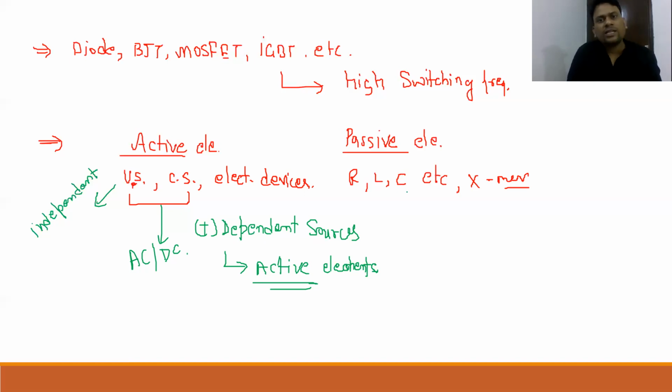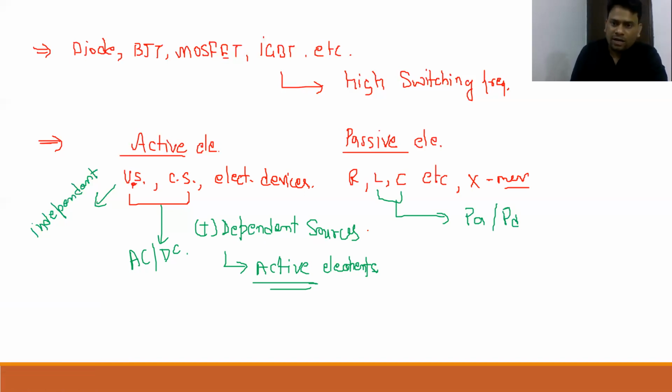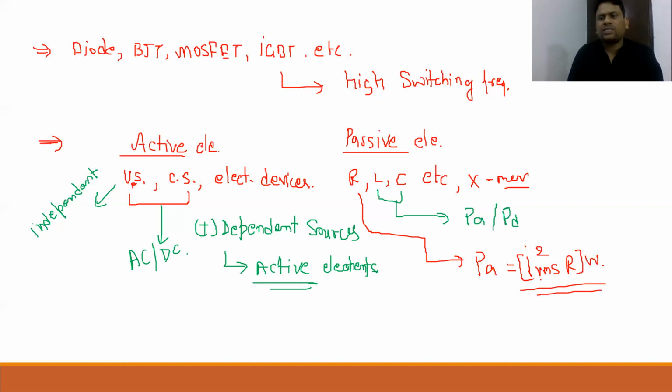Here we have resistor, inductor, and capacitor, where inductor and capacitor can deliver power or absorb power. So in short, they can absorb power as well as deliver power. Whereas this resistive element is capable of only absorbing power. It will always absorb power, and that power has a standard relationship: I RMS squared times R. Either for DC or AC, for both signals this relationship is always valid. But please mind it, this is valid only for the resistive element.